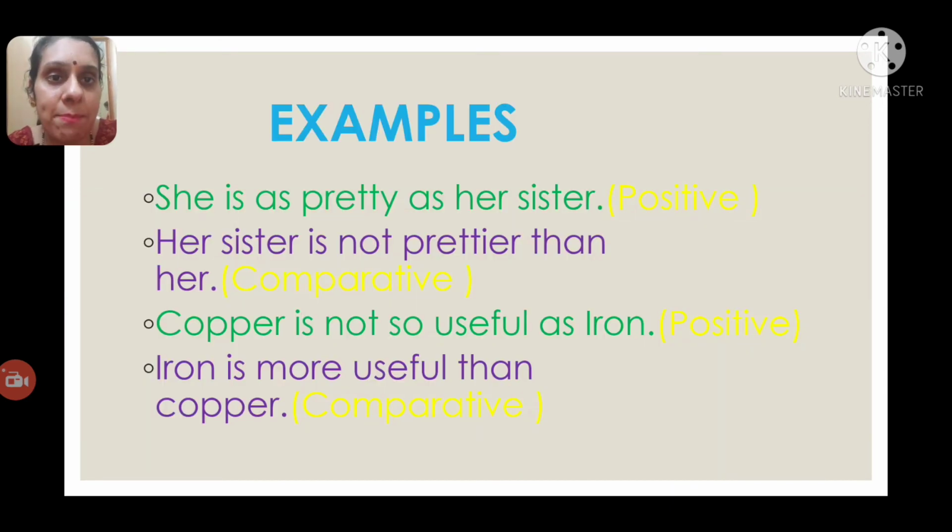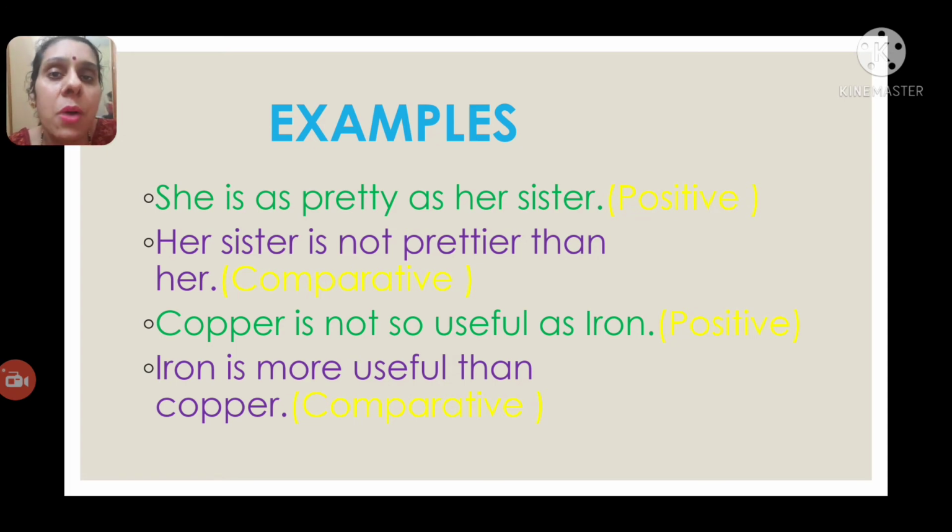Let us see the examples here. She is as pretty as her sister. So here the positive degree is which sentence? An affirmative sentence. An affirmative sentence means a positive sentence. Then your comparative degree verb will be what? Negative. In the positive degree here, she is the first subject, is the verb, as pretty as is the positive degree adjective, plus her sister.